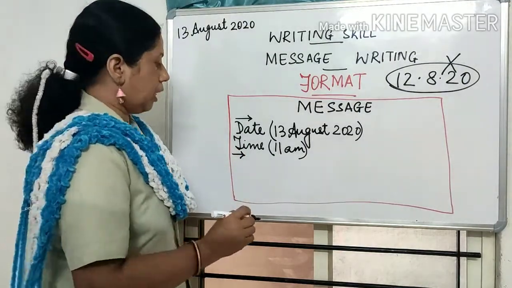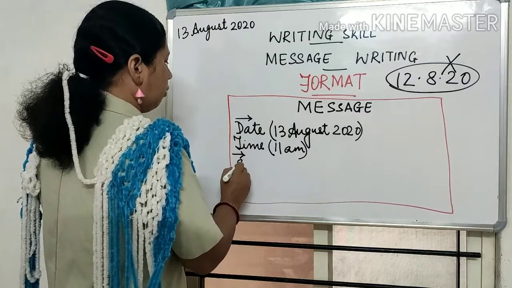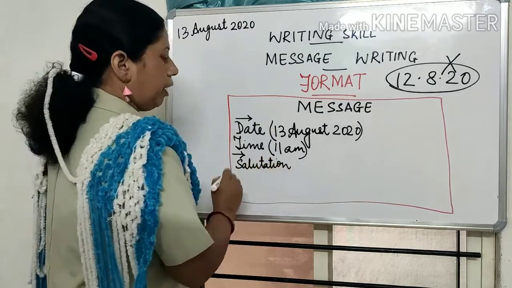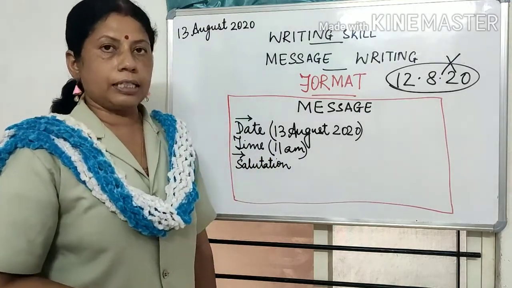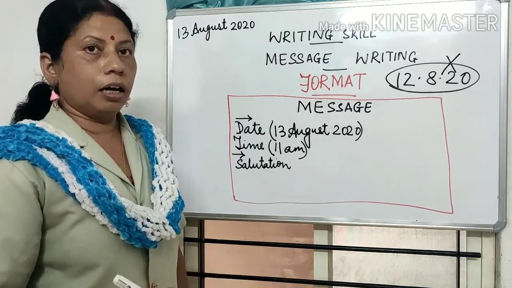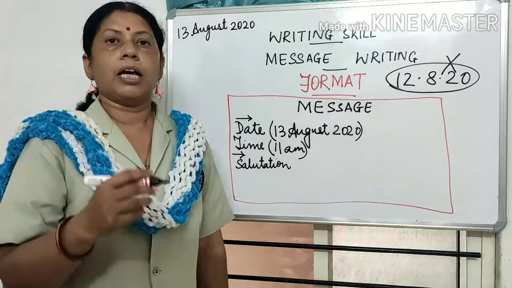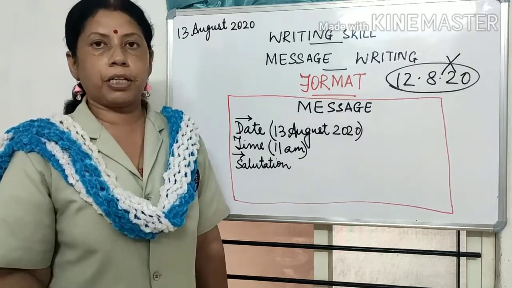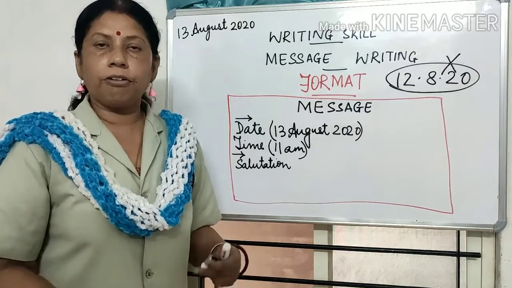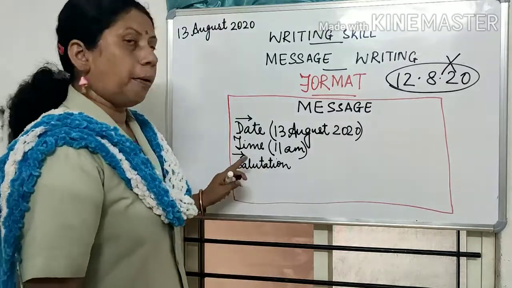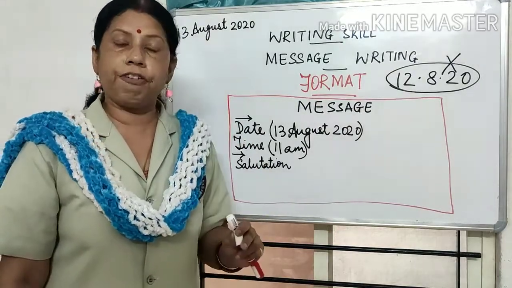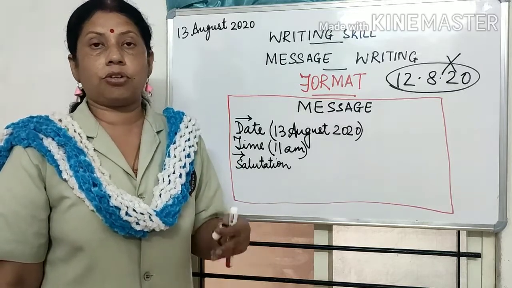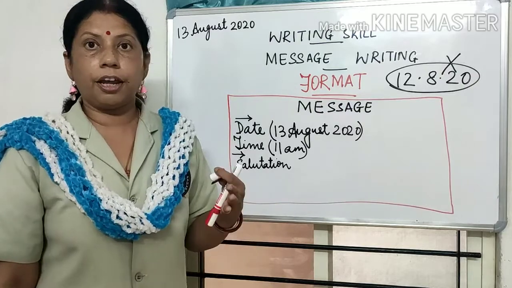Okay. After I leave a line, then I write the salutation. Now children, if you remember, when we were writing letters also, we wrote a salutation. Now salutation means, normally under salutation it comes dear friend, dear father, or respected sir, respected principal, respected teacher. These are known as your salutation. But here the message, since it is totally informal, that means the message is either to your family members or to your friends. So it is a message in an informal way.